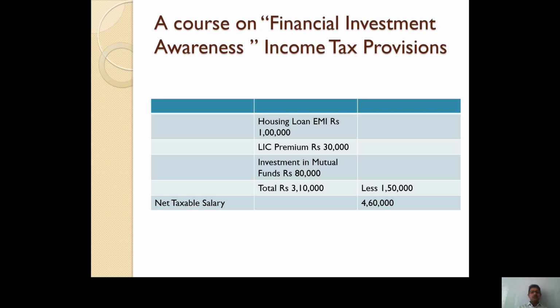But now in this case of Mr. Ranjit Kolle, his taxable income is rupees 4,60,000, obviously after getting deduction, because an assessee needs to pay tax on income after getting deduction only. So the tax is to be calculated on this rupees 4,60,000.